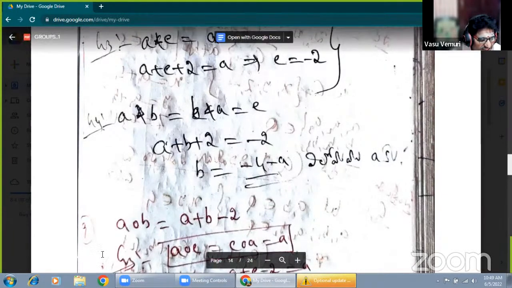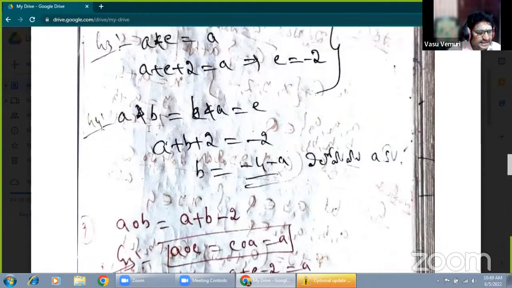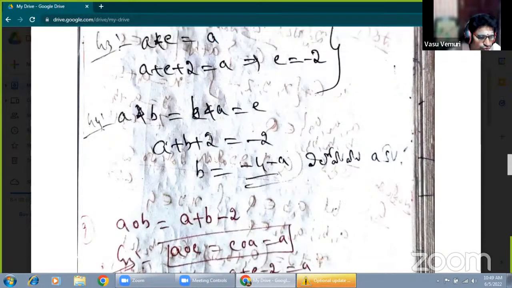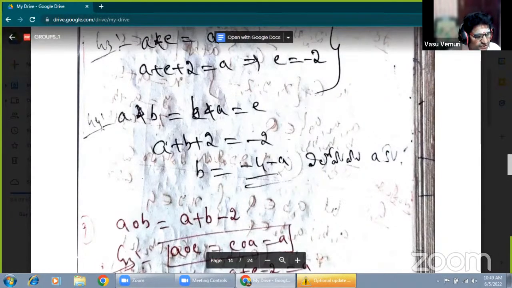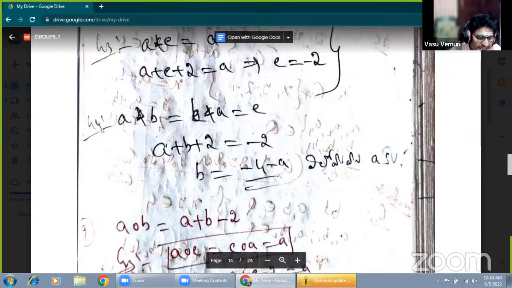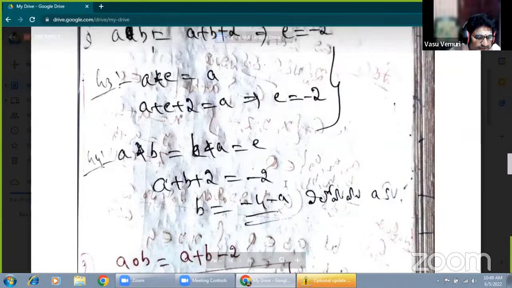G4. What is the G4? Existence of inverse is there. What is the existence of inverse? A star B equal to B star A equal to E for all A comma B belongs G. Now defined part is, first of all you have to take an A star B equal to E is there. A star B means A plus B plus 2 equal to, what is the identity element? That is minus 2. Therefore, according to this one, B equal to plus 2 is also converting this side. Minus 2 and minus 2 is minus 4. And plus A is also this side, taking it this side. That is minus A. Finally, from the given the data, B inverse element is minus 4 minus A. That is the inverse of A from this relation.